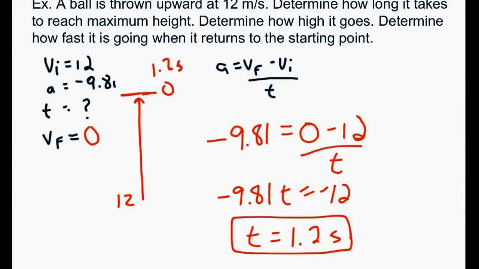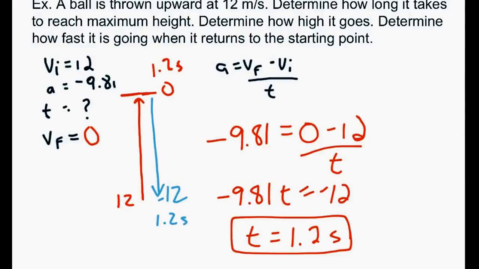that is halfway through the trip. So then when the object falls, it'll start at the speed of 0, it'll end up at a speed of negative 12, and that'll take 1.2 seconds again to fall. Okay, so that's always exactly halfway through.